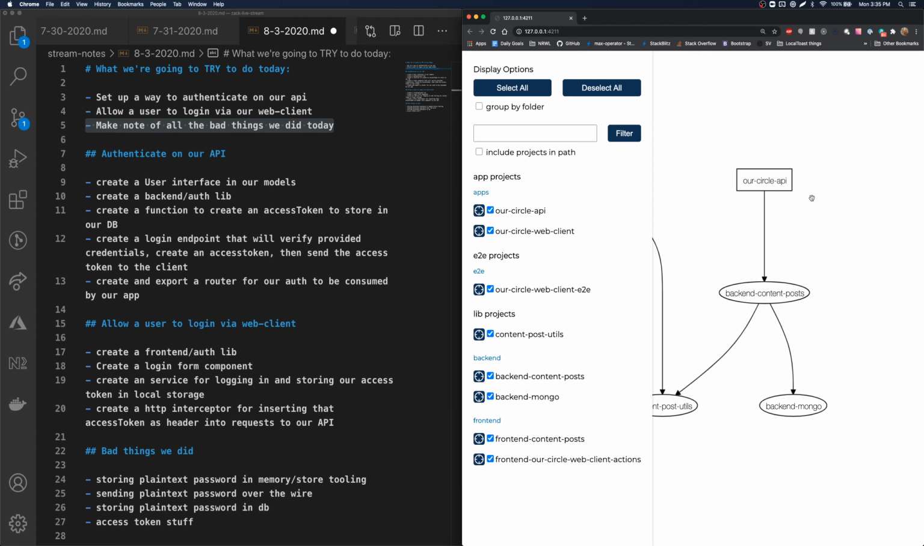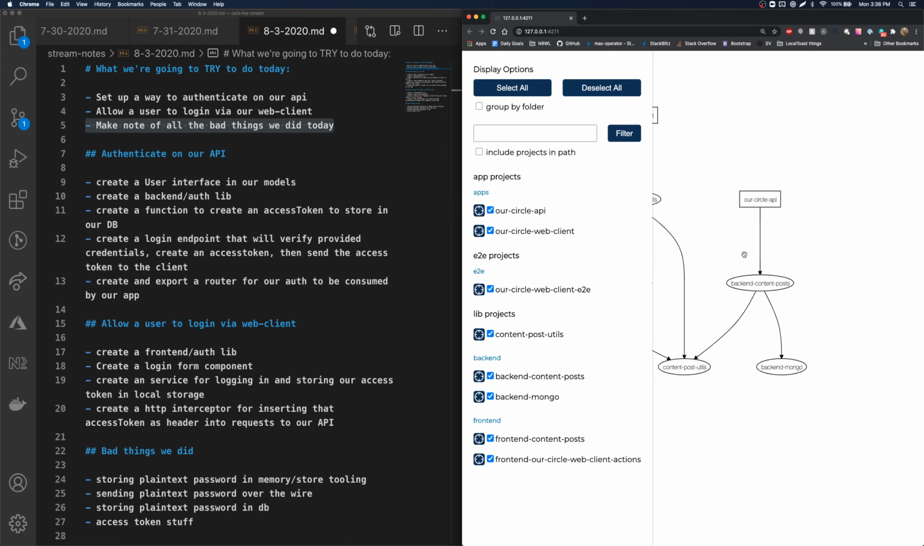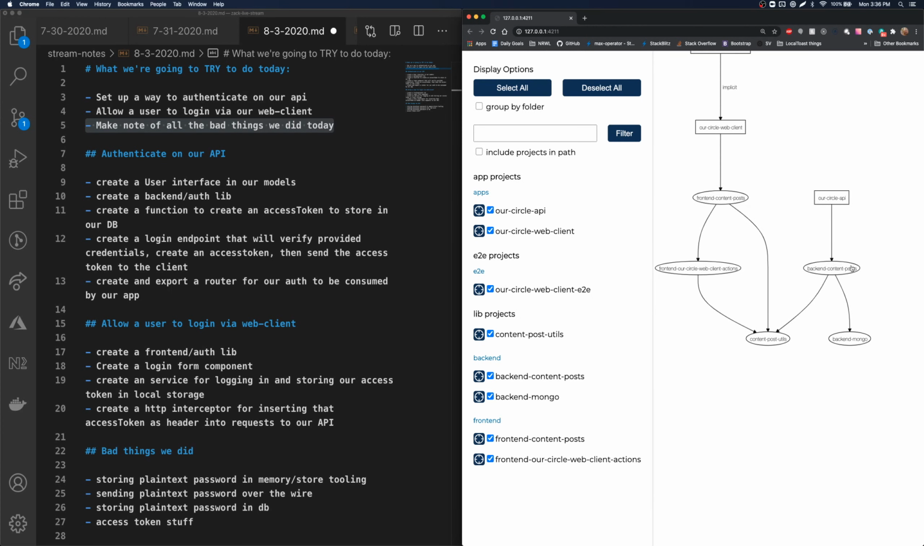That may be something actually specific to the content post itself, but we'll get to that when we get to it. But just to clarify here again, we'll have auth be a new dependency of the API. We'll also have, as part of the web client, auth being a new dependency to that web client. So it would probably be around here.